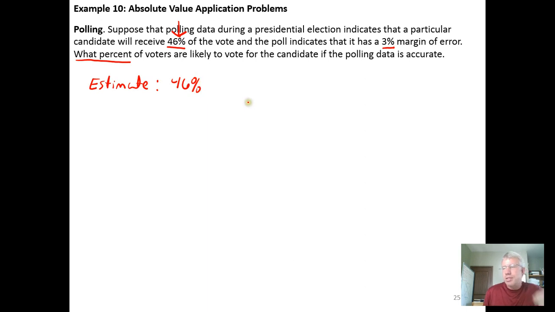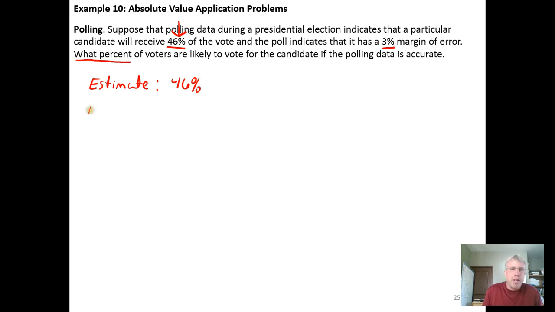And again, because this section has been on absolute value inequalities, the spirit of the problem is that you need to set up an absolute value inequality even if there are other ways to solve the problem. So we want to construct from this information an absolute value inequality that models the situation that we're in. So we have an estimate of 46%.